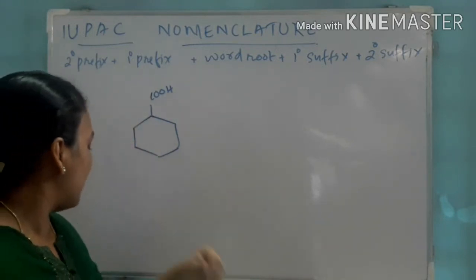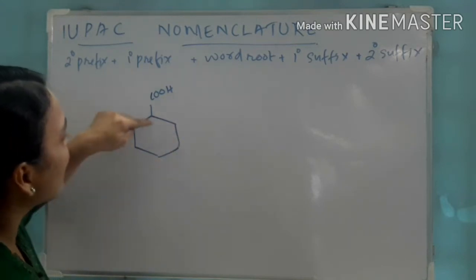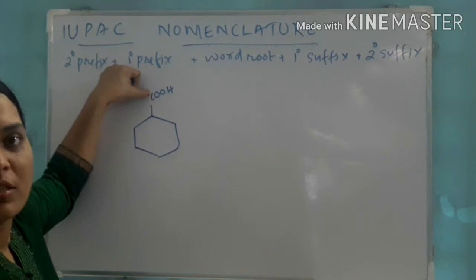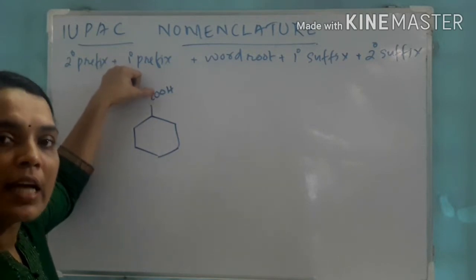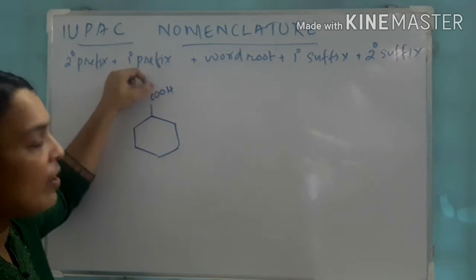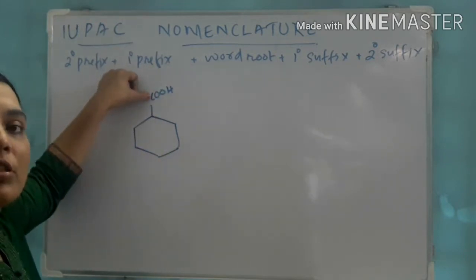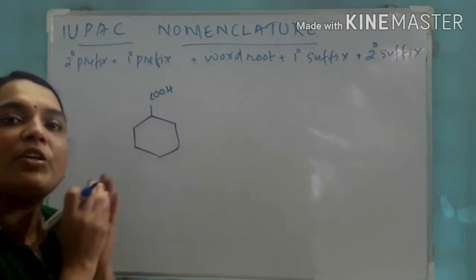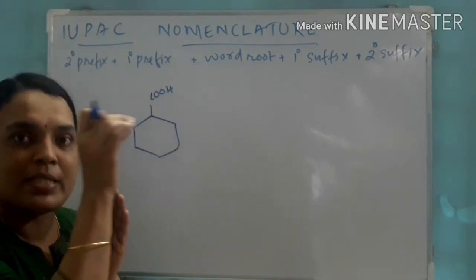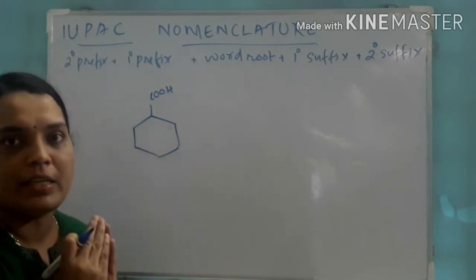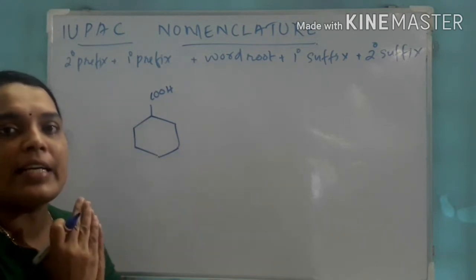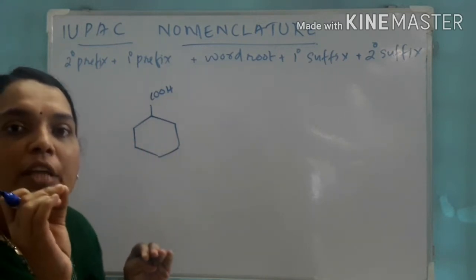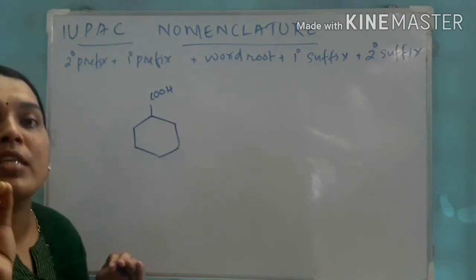How many carbons are here? 6 carbons present in the parent chain as well as 1 carboxylic acid carbon is also there. So in this type of compound, if it is a cyclic compound with carboxylic acid as the functional group, or a carbon-containing functional group, we cannot include the number of carbons present in the functional group in the parent chain. In this case, instead of oic acid, we have to name it as carboxylic acid.